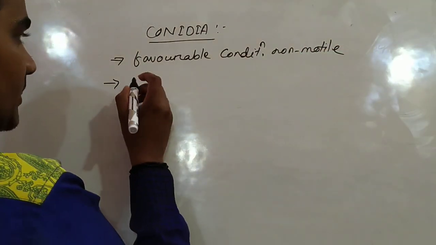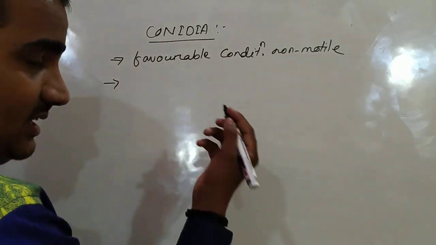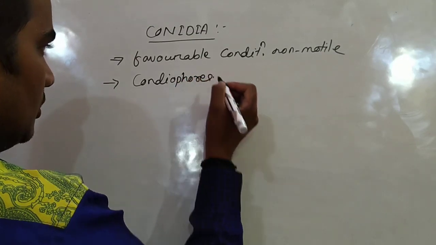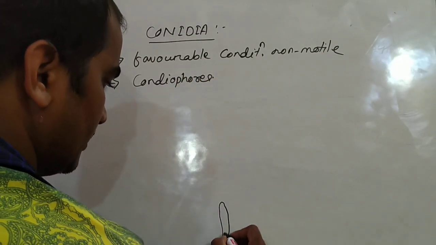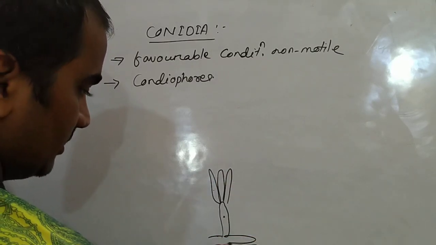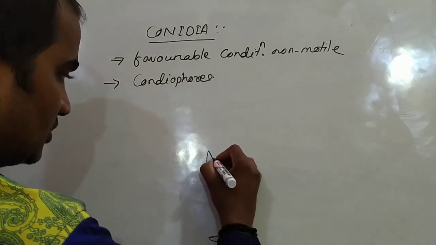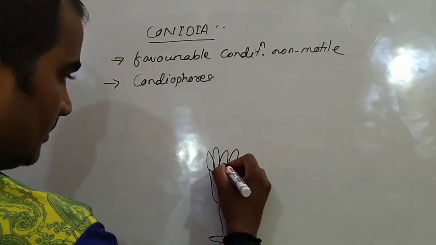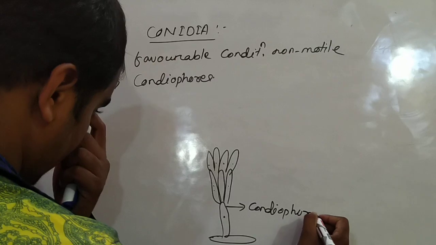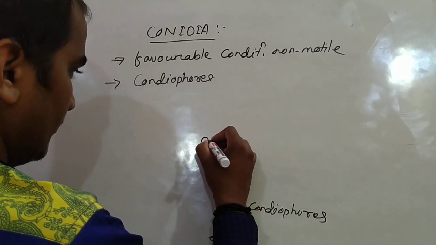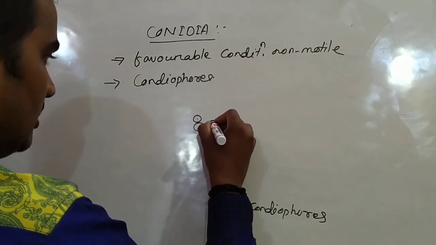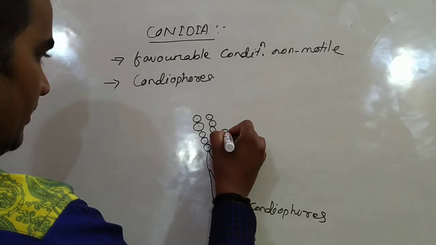They form in the mycelium as branch-like structures known as conidiophores. Suppose this is the mycelium or hyphae of the fungus. They form branch-like structures just like this. These are known as conidiophores, and at the tip of the conidiophore, a chain of conidia are produced. These are also haploid bodies or propagules.